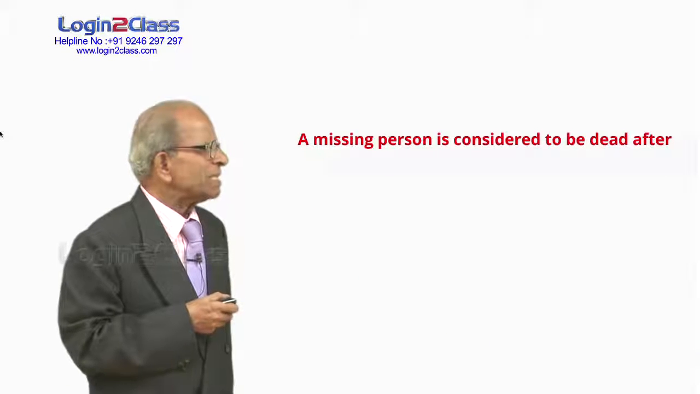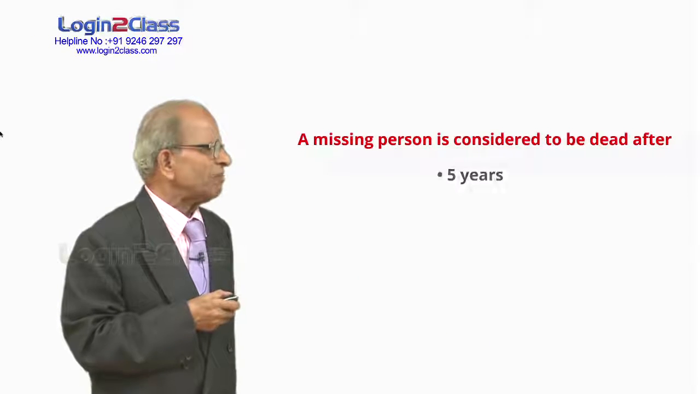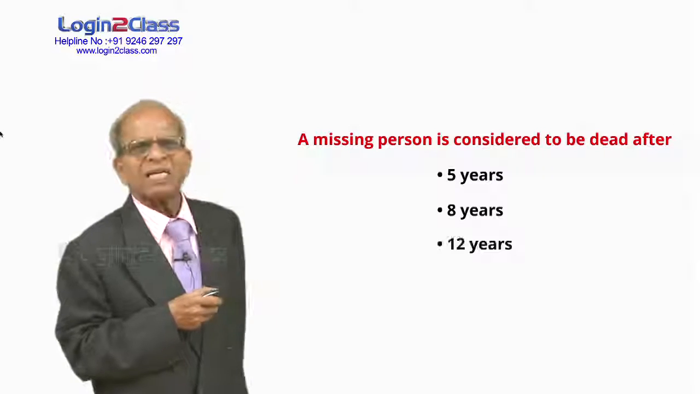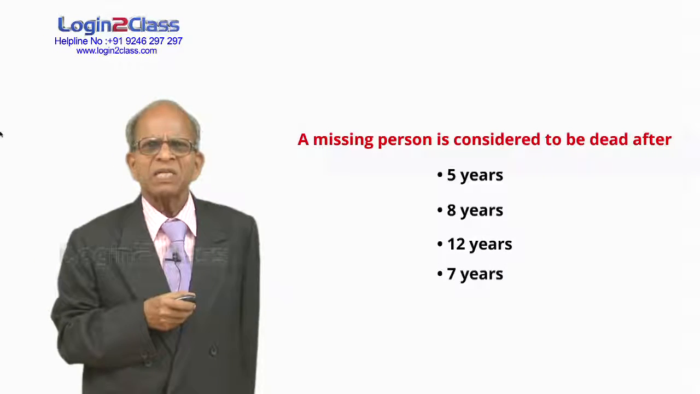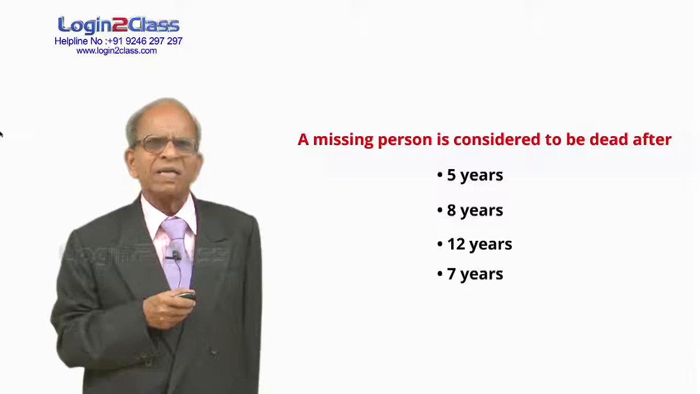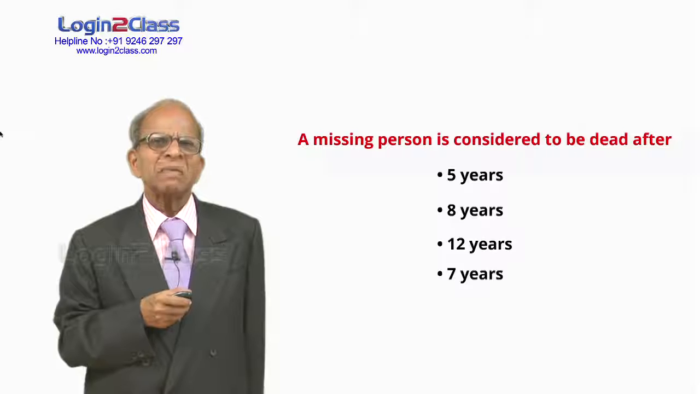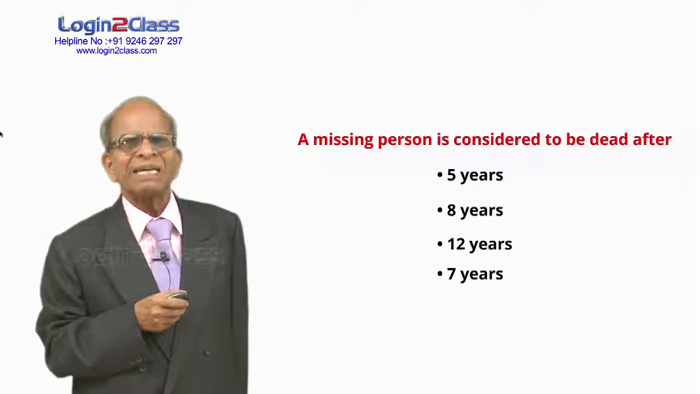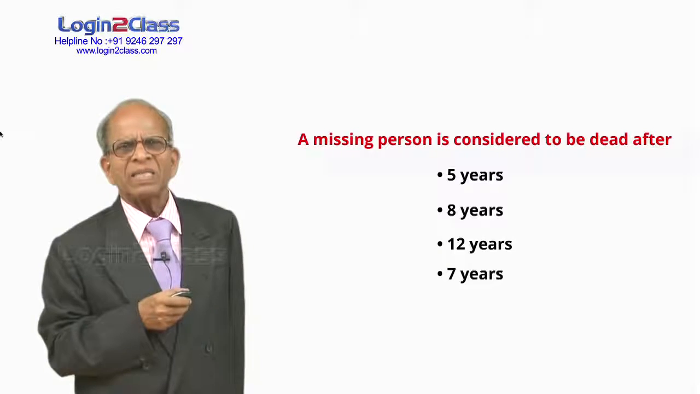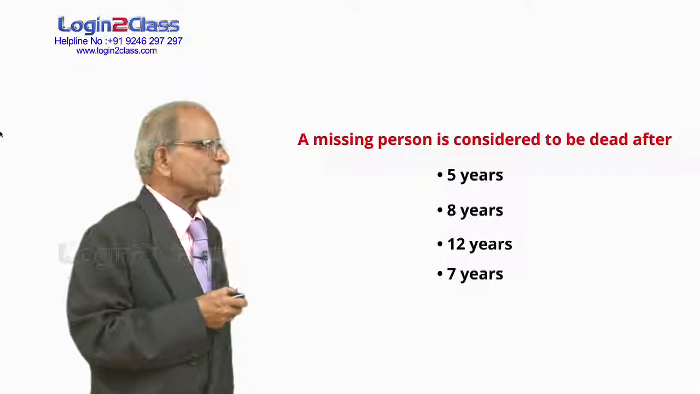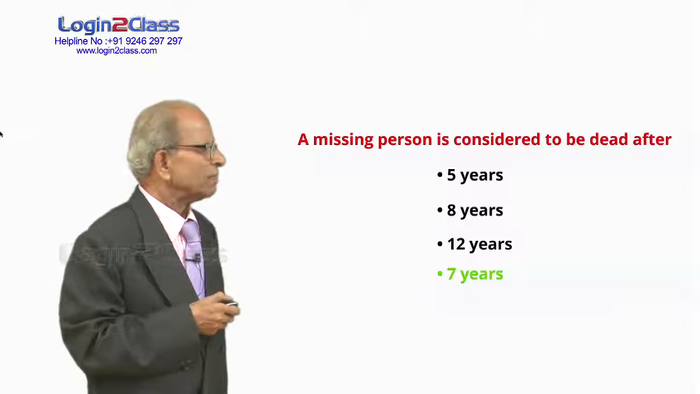A missing person is considered to be dead after 5 years, or 8 years, or 12 years, or 7 years? According to sections 107 and 108 of the Indian Evidence Act 1872, if a person is missing for 7 years, he will be presumed to be dead by the competent court of law. So 7 years is the right option.